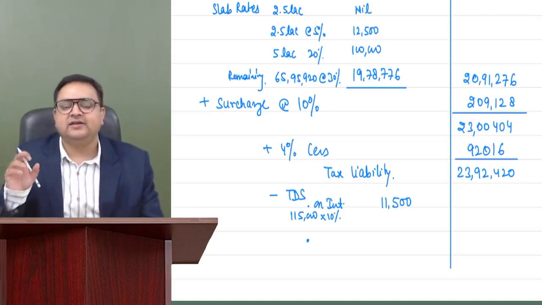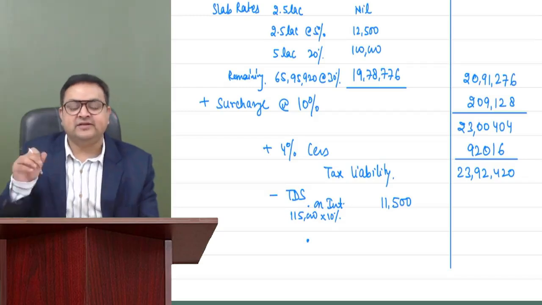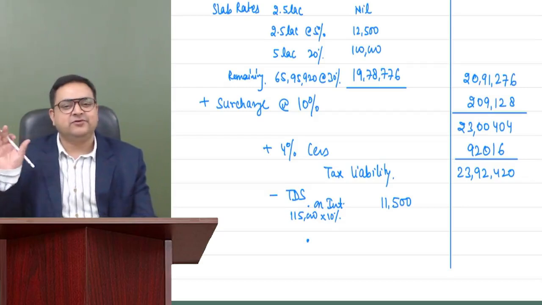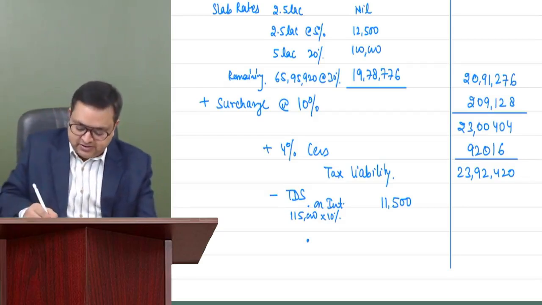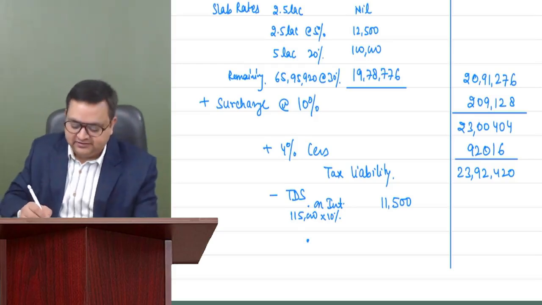So in dividend also TDS might be deducted. Although we are showing it at gross level, it doesn't mean that TDS was not deducted. TDS would have been deducted over there. So this is something which is of TDS provisions. I'm just writing it. I'm not explaining it right now. We'll be doing it in the TDS chapter.